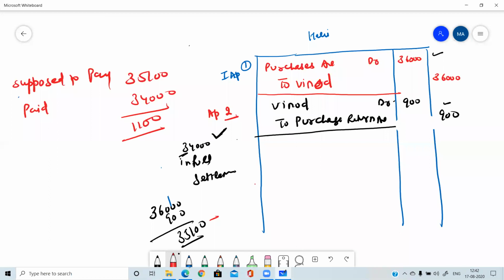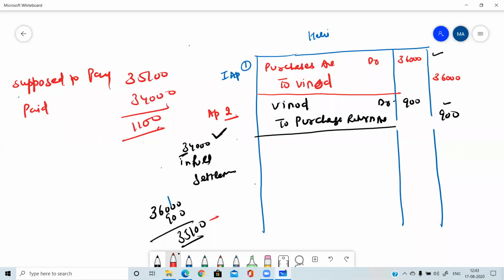Not profit. No, Khushi, it's not discount allowed. When you are making payment, then you will be receiving discount. Just try to understand the concept of allowed or received. Whenever you are making payment, then always it will be discount received. When you are getting payment, then it will be discount allowed. The payer, the person who is making payment, will always be entitled to discount received. So 1,100 is discount received.